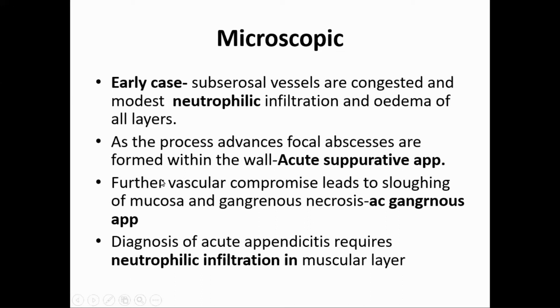So when you get a slide of acute appendicitis or a gross appearance, you have to write a few points, one, two, three, what you are seeing. You have to describe that. Under the microscope you also have to describe that all layers are infiltrated with neutrophils, in the lumen there is pus or whatever content is there, and there is serosal hyperemia. The muscular layer is involved with neutrophilic infiltration. If there is a pus collection or necrosis, you have to mention all those things.